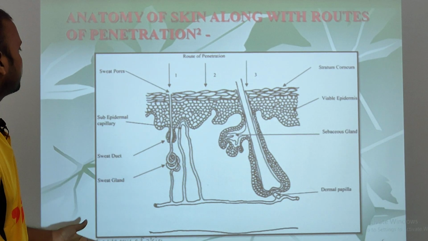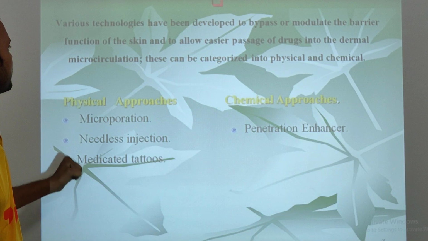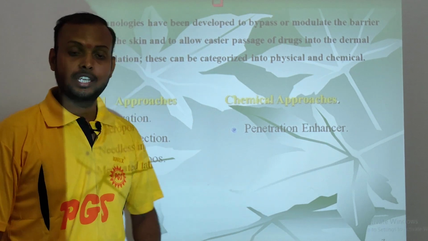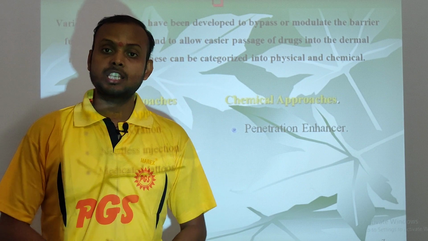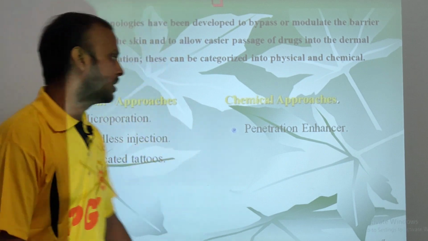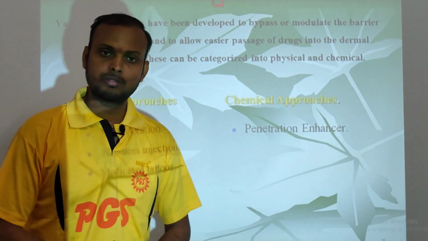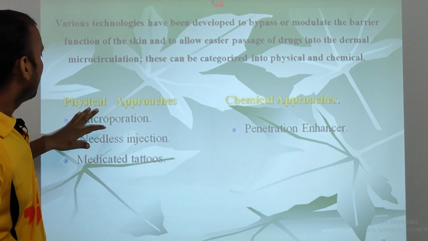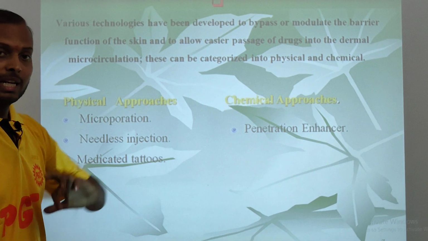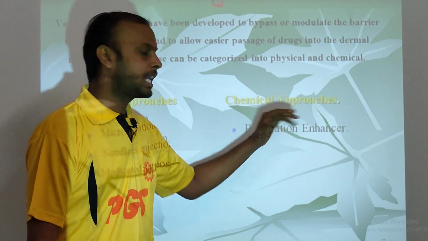Now after this, we are going to discuss the various techniques which have been used to bypass this barrier, that is the stratum corneum. The various techniques which bypass the stratum corneum are, first, the physical approach, and second, the chemical approach.